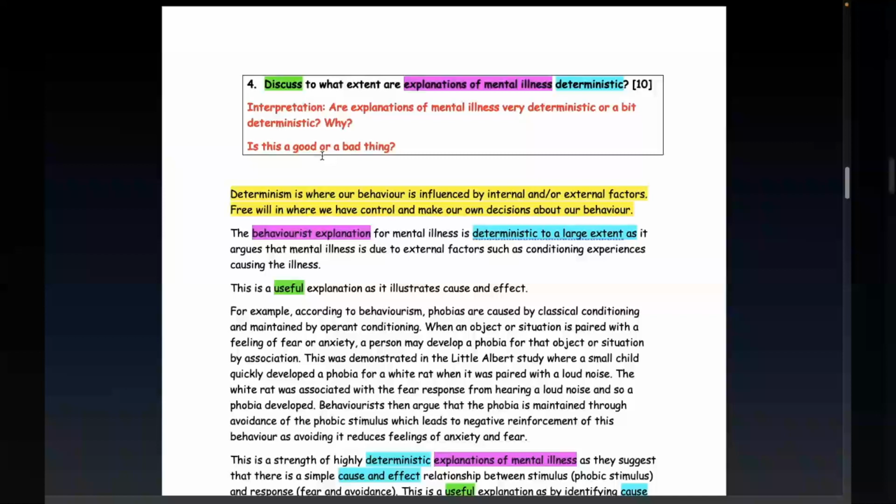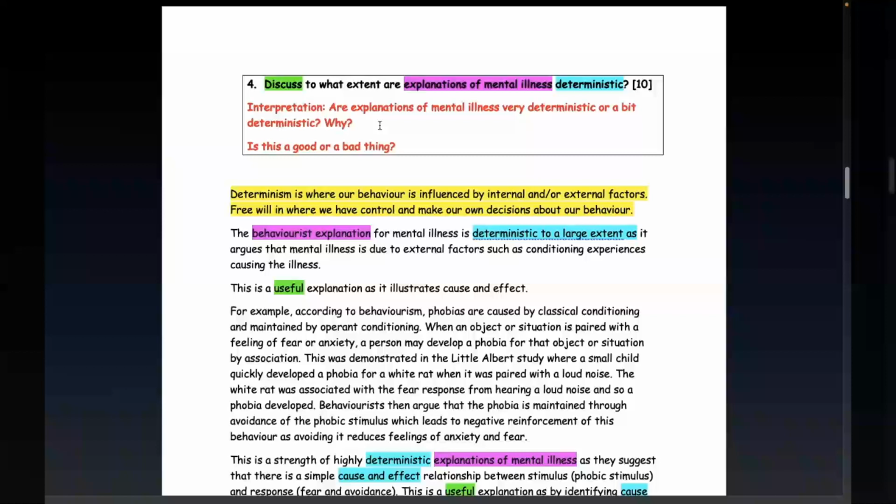Okay, let's get a little bit of interpretation into this then. Let's turn this OCR language into plain English. Here's our interpretation. Are explanations of mental illness very deterministic or a bit deterministic? And if so, why? In each case, why are they highly deterministic? Why are they only a bit deterministic? So you need to come up with reasons why.